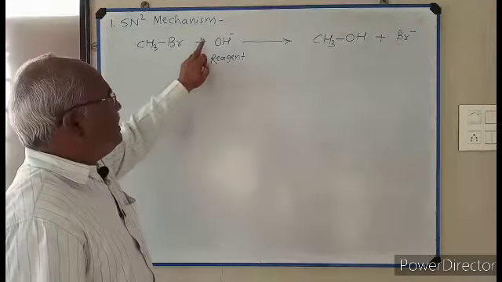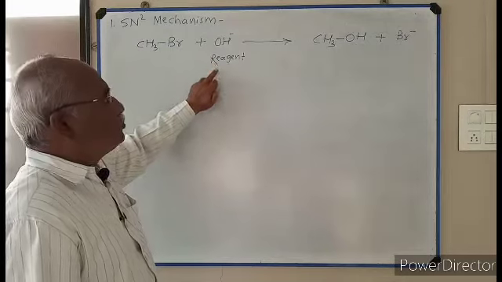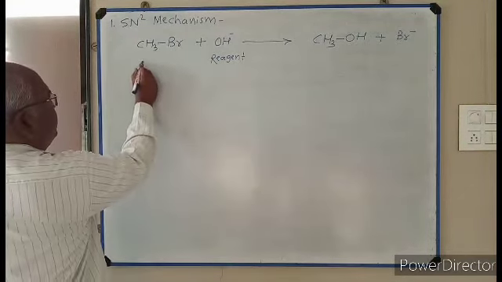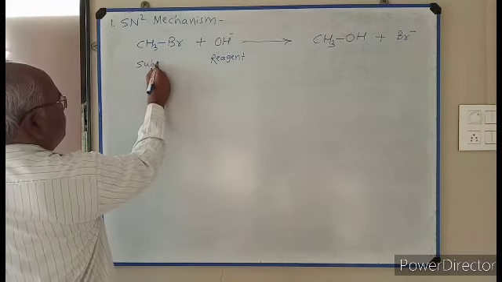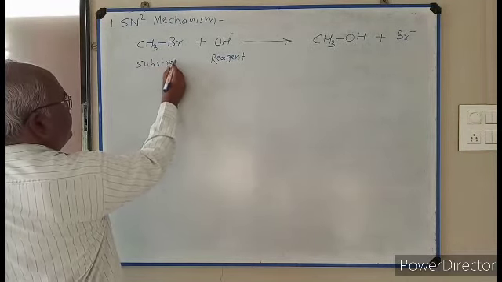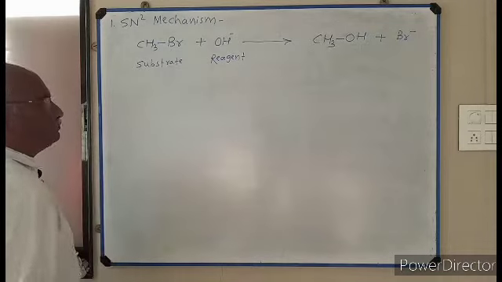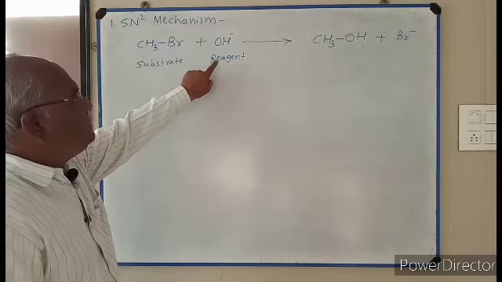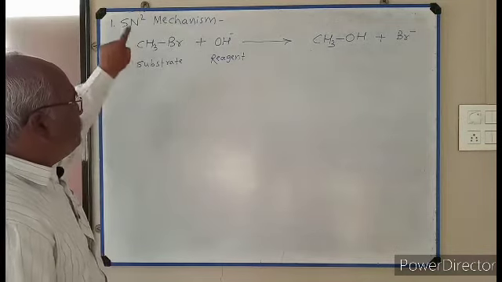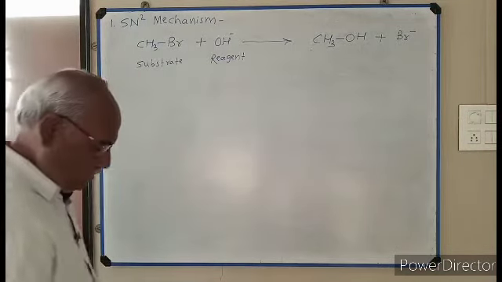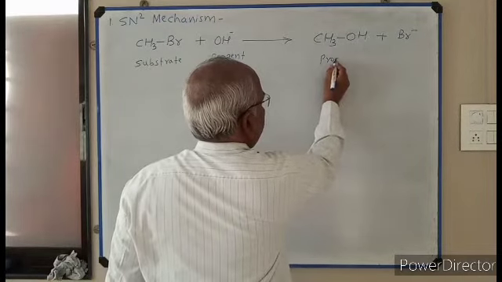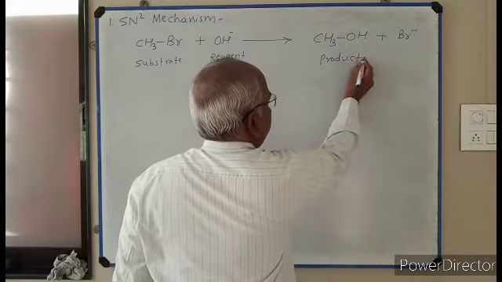So this OH minus is the nucleophilic reagent and methyl bromide is the substrate. When the attack of reagent takes place on substrate, the product is formed. So methyl alcohol is the product.